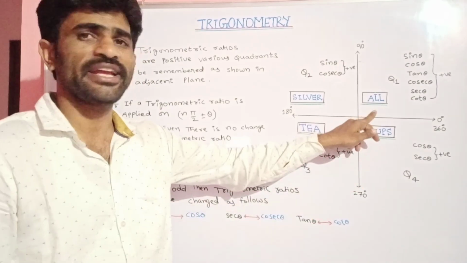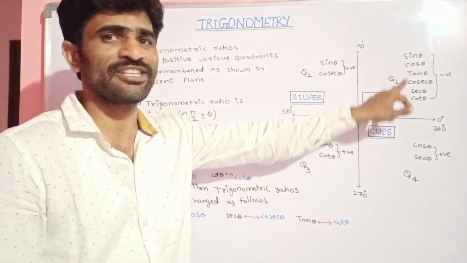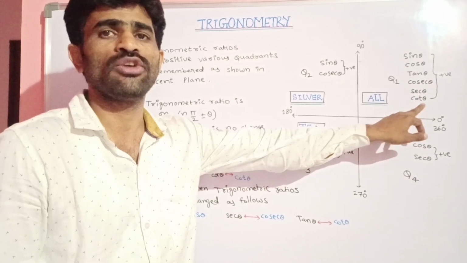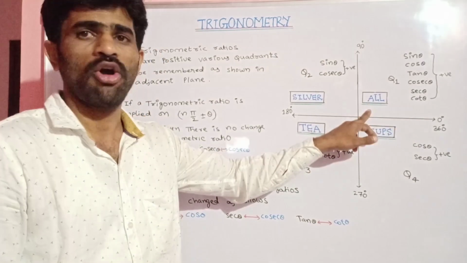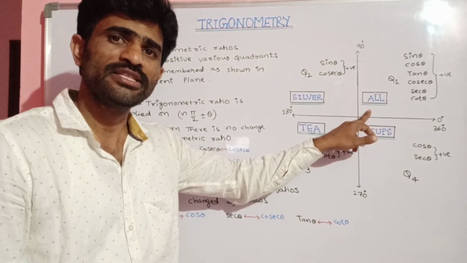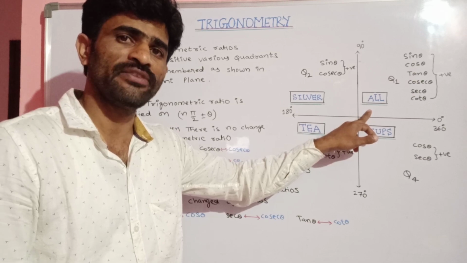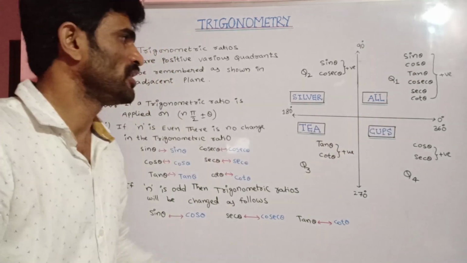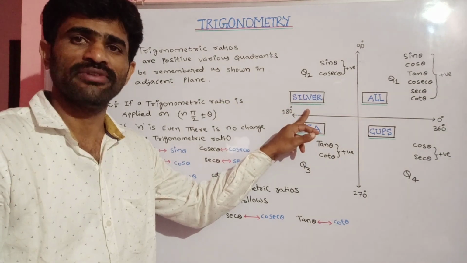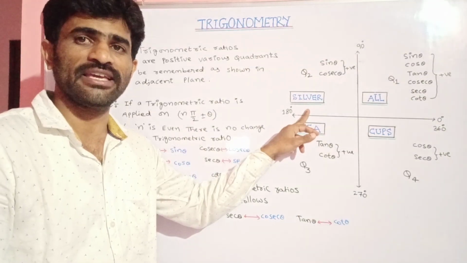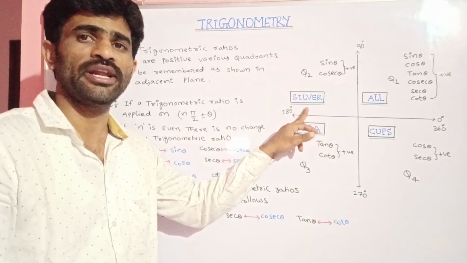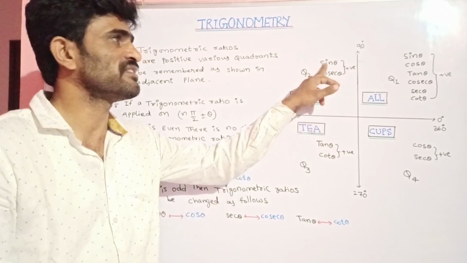So here all indicates that all the 6 trigonometric ratios are positive in quadrant 1. Now silver is the word which starts with letters SI. So what is the trigonometric ratio which starts with SI? That is sine.